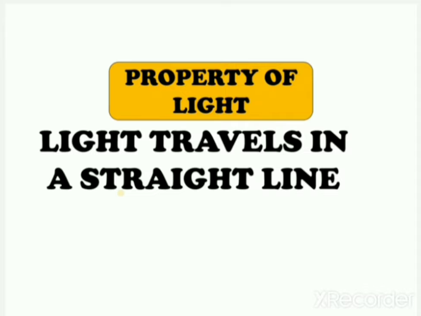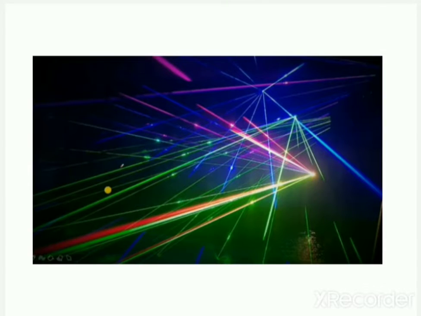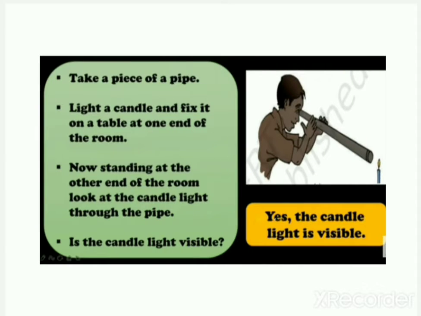Now, property of light. The main property of light is that light travels in a straight line. Now, look at the picture. These are the beams of laser light. You can see clearly that light travels in a straight line. Let's see with an experiment.